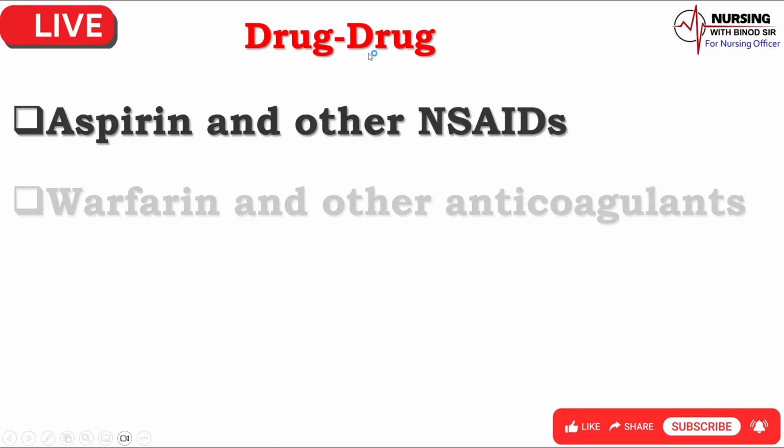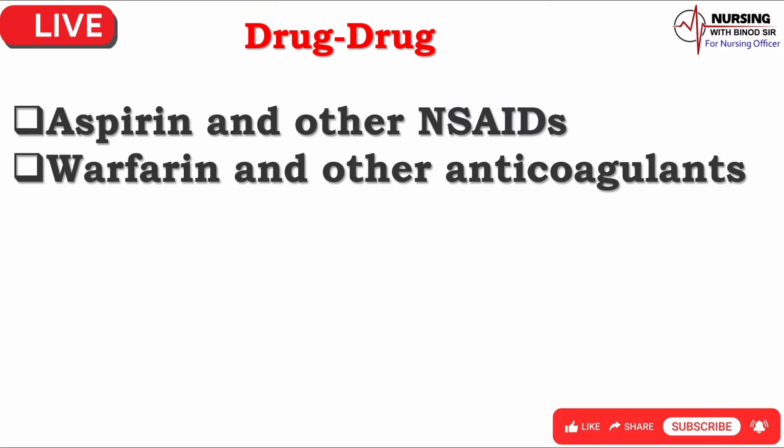Aspirin and other NSAIDs. Taking heparin with nonsteroidal anti-inflammatory drugs, NSAIDs, such as aspirin, ibuprofen, or naproxen can increase the risk of bleeding. Warfarin and other anticoagulants. Combining heparin with other blood-thinning medications such as clopidogrel can also increase the risk of bleeding and can be particularly dangerous in individuals with certain medical conditions.